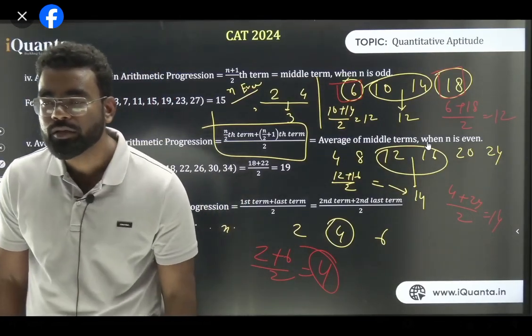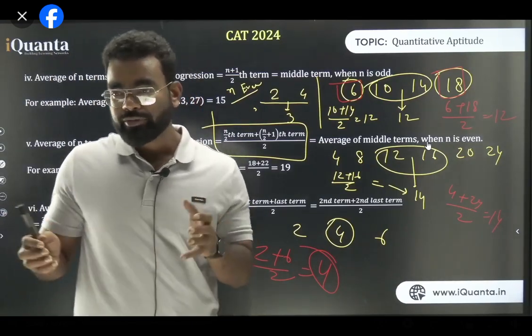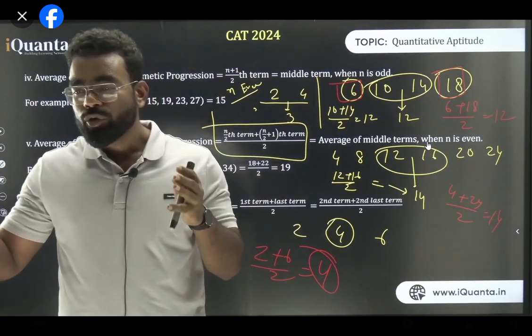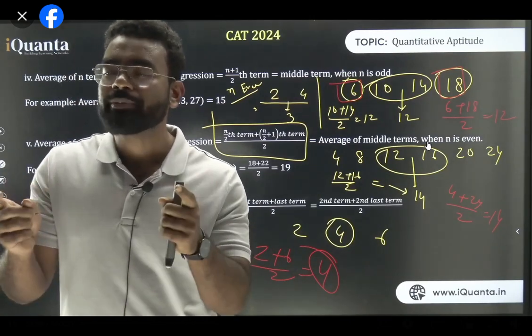Equidistant means AP, yes. Why this happened? Because this is coming from the concept of progression, arithmetic progression. In case of arithmetic progression, we will learn sequence and series. If it is not equidistant, you should solve it by using a deviation method.